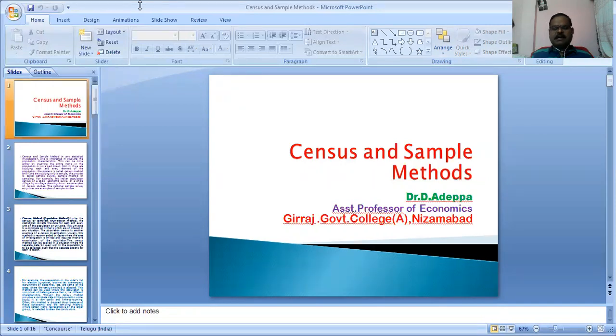What are the merits and demerits of census method and sample method? First, you discuss about census method. What is the census method?